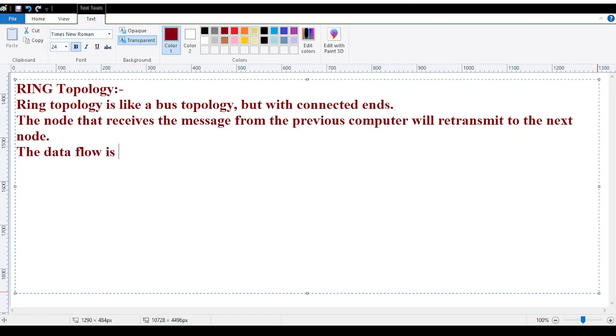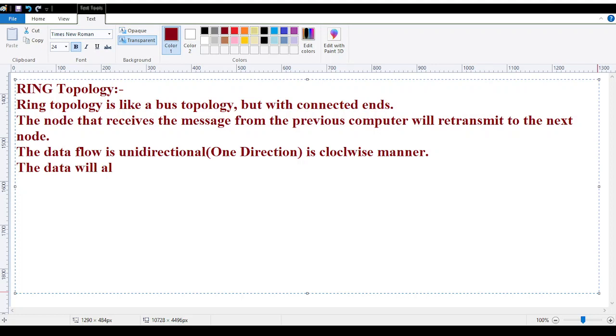The data flow is unidirectional, meaning one direction, in a clockwise manner. The data will always be in a continuous loop, known as an endless loop.